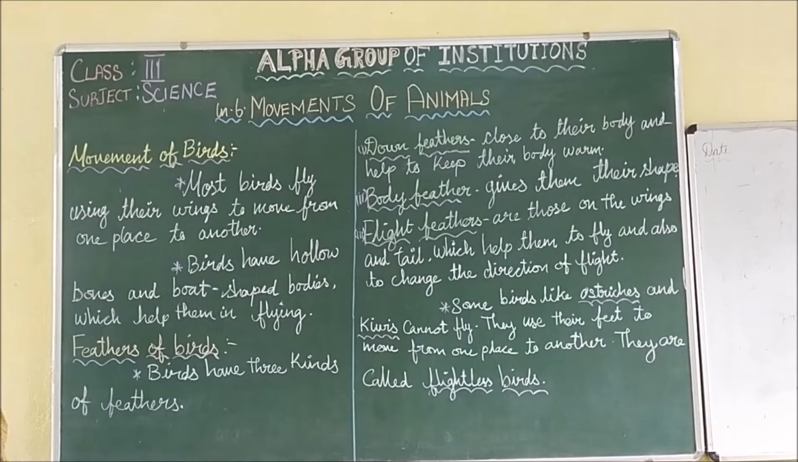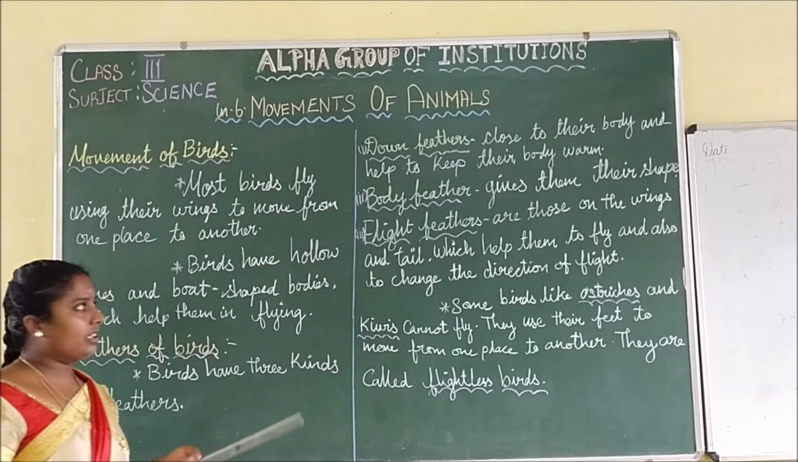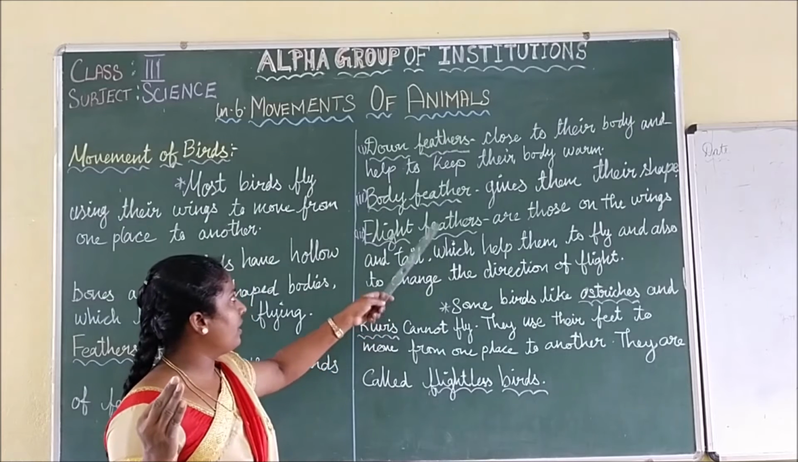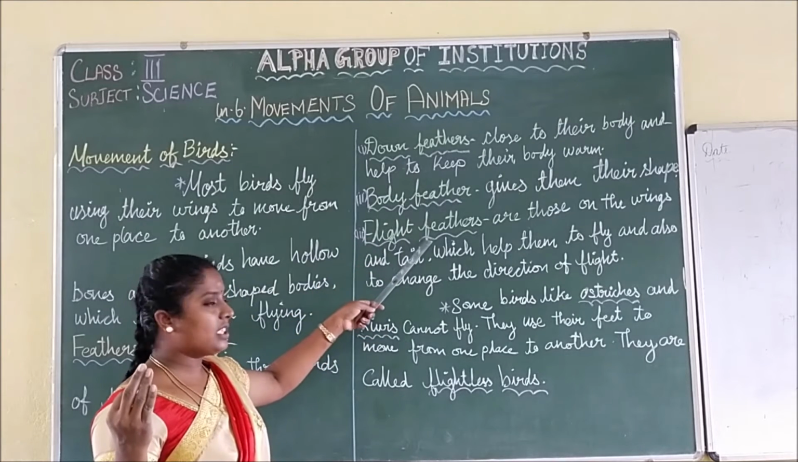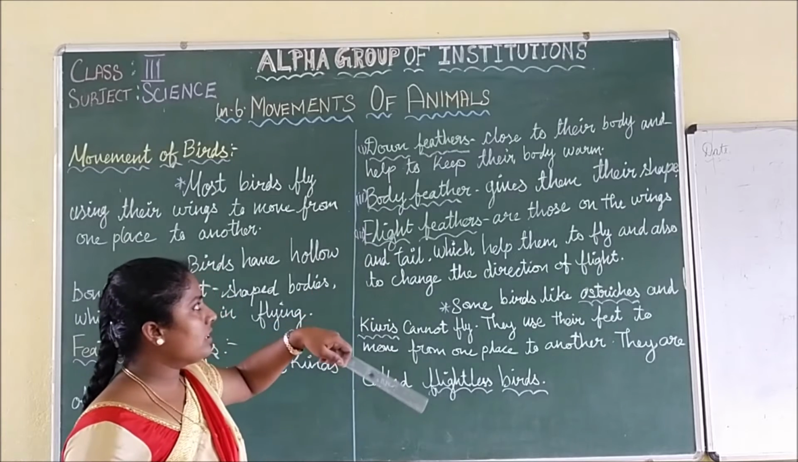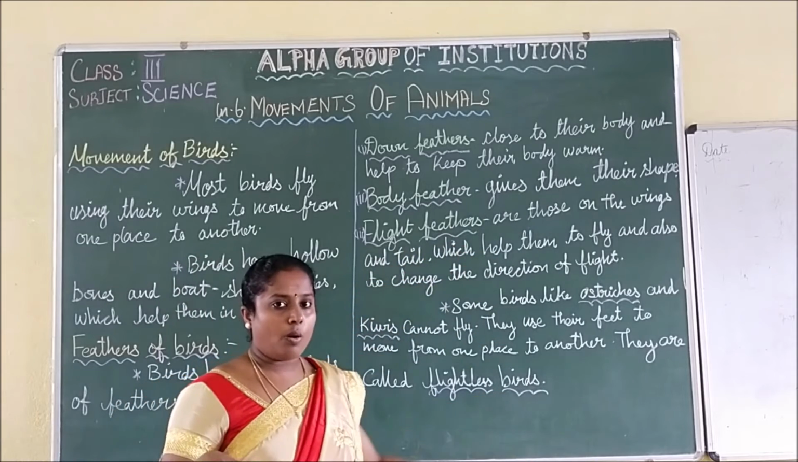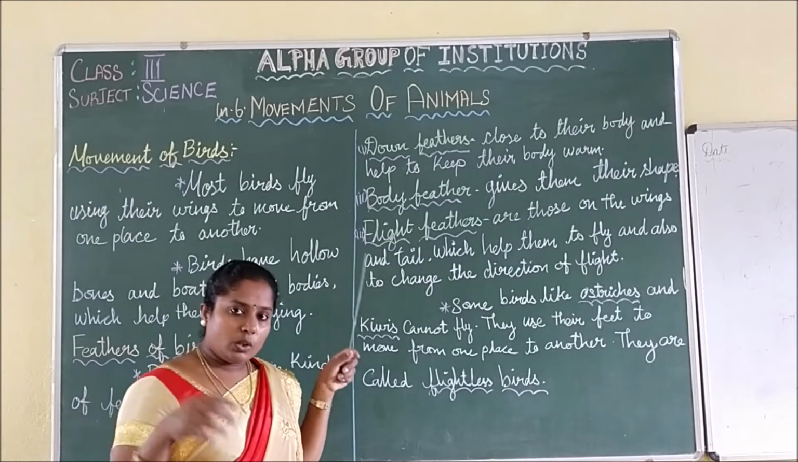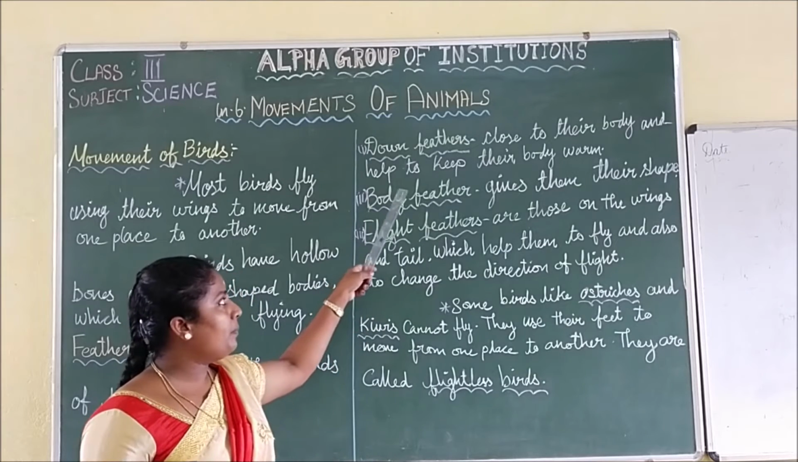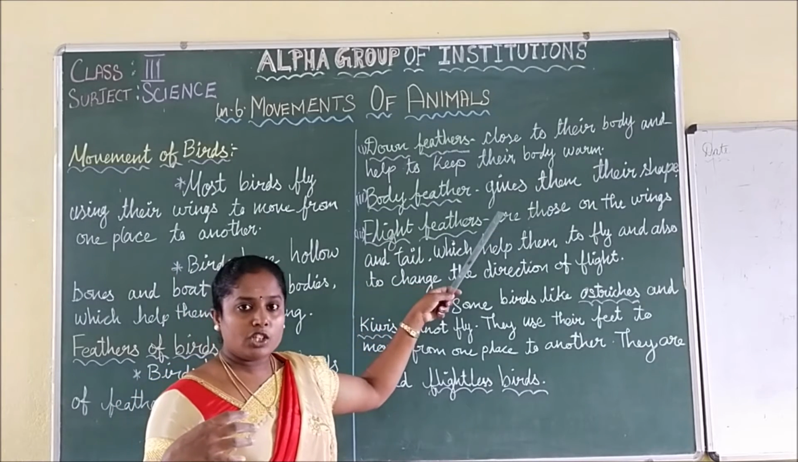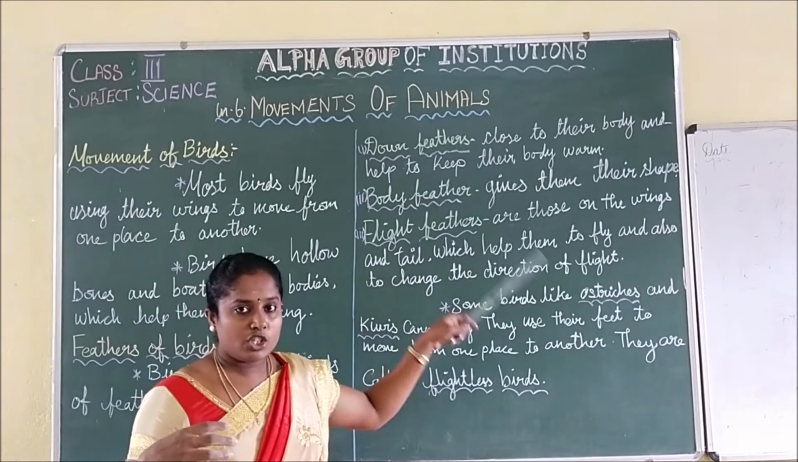Then feathers of birds. How are the birds' feathers? Birds' feathers are of three kinds: down feathers, body feathers and flight feathers. Down feathers are very close to their body and help to keep their body warm. Body feathers give them their shape.